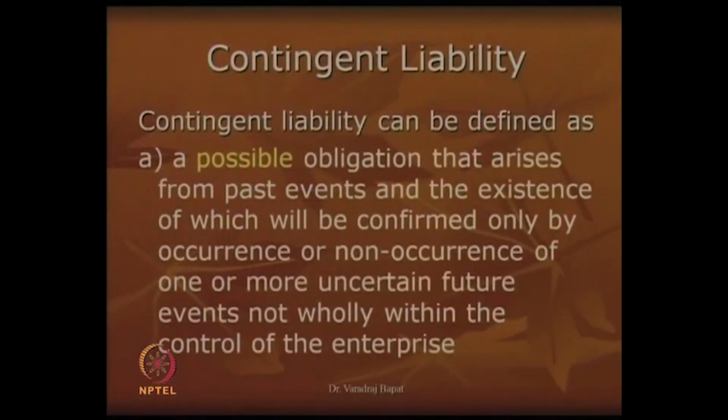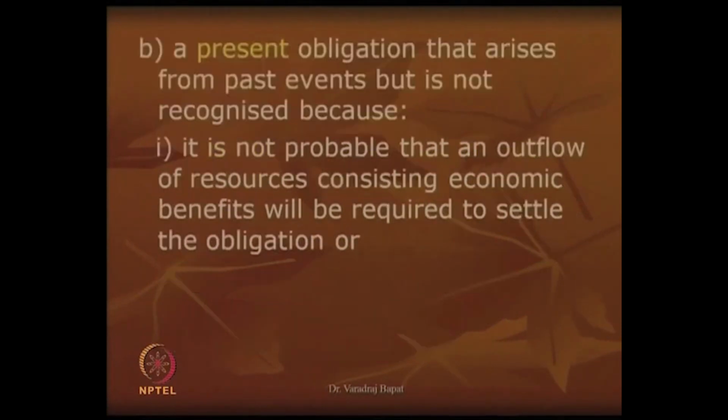Let us look at some of the definitions of contingent liability. First, you can see, it is a possible obligation which may arise from the past events, but it depends on future uncertain event. B, you can see here, it is a present obligation that arises from the past events, but it is not recognized because it is not probable that outflow is enforced.